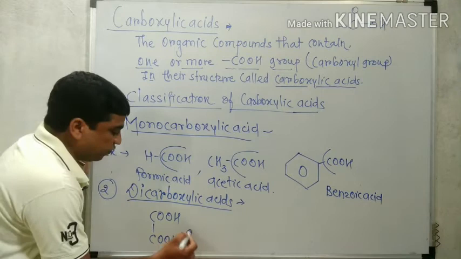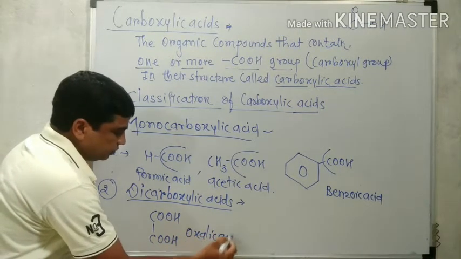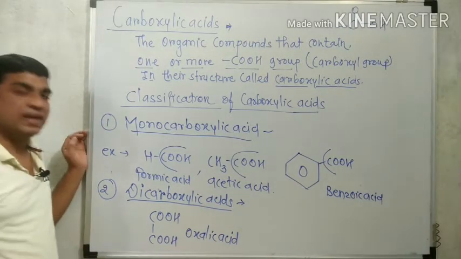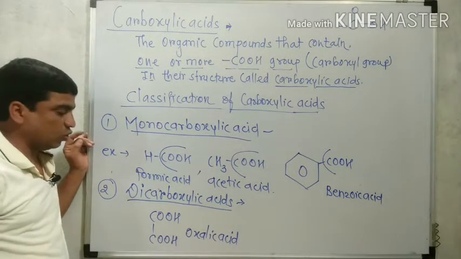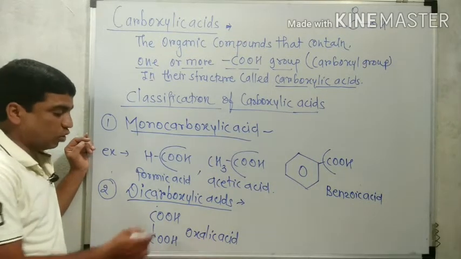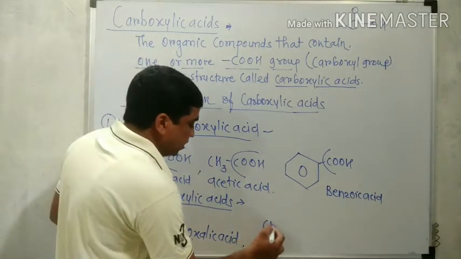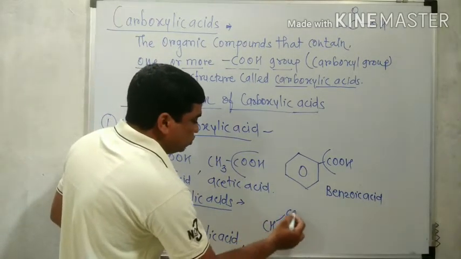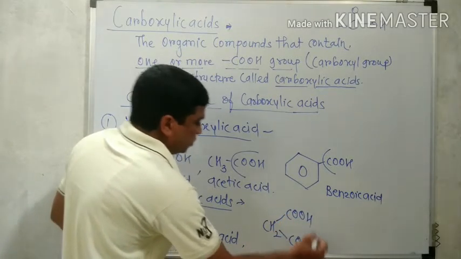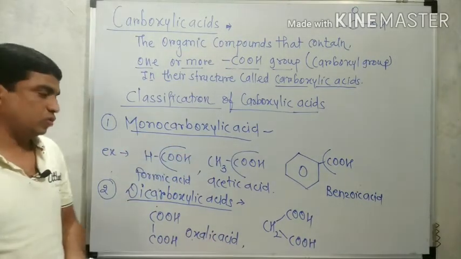This is the formula for oxalic acid, that is COOH, COOH. So oxalic acid contains how many COOH groups? 1 and 2. Therefore oxalic acid is dicarboxylic acid. Again another example: CH2COOH, COOH, with CH2 in between the two COOH groups.